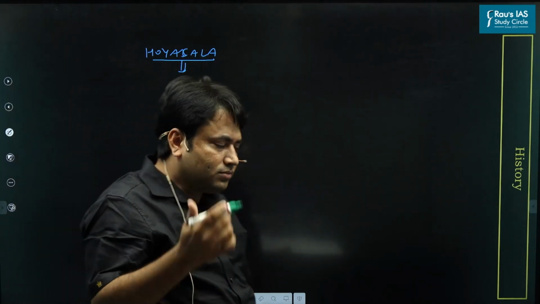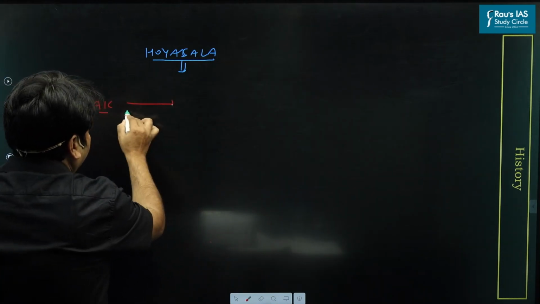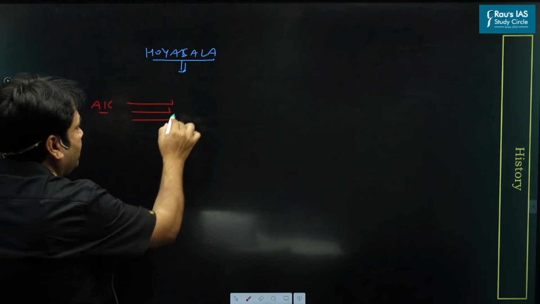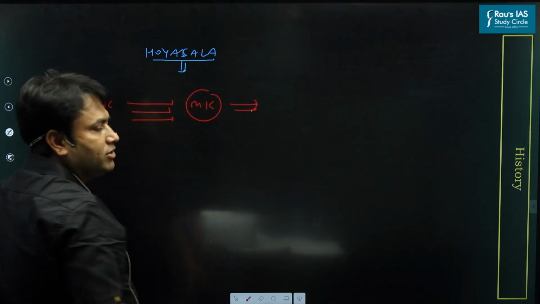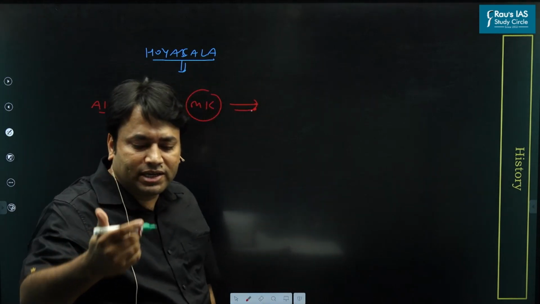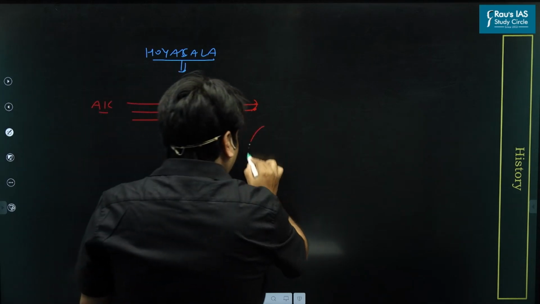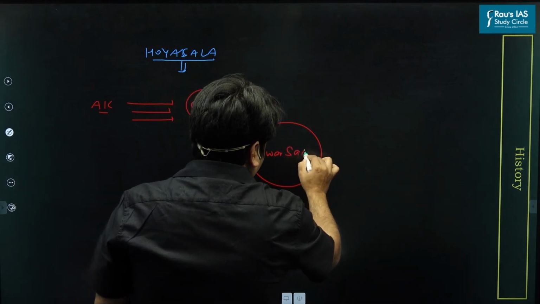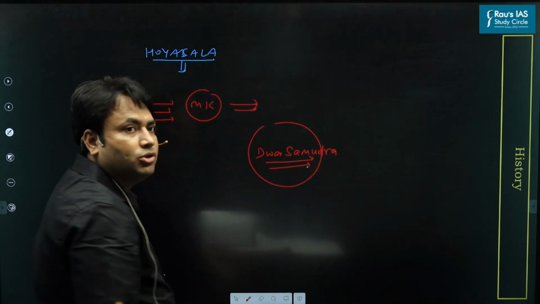Now we all know that Alauddin Khilji was determined to complete his Deccan policy, how he acquired the throne, and he was supported by Malik Kafur in his Deccan campaign. So when they made this campaign to South India, they captured a capital. The name of the capital was Dwar Samudra.